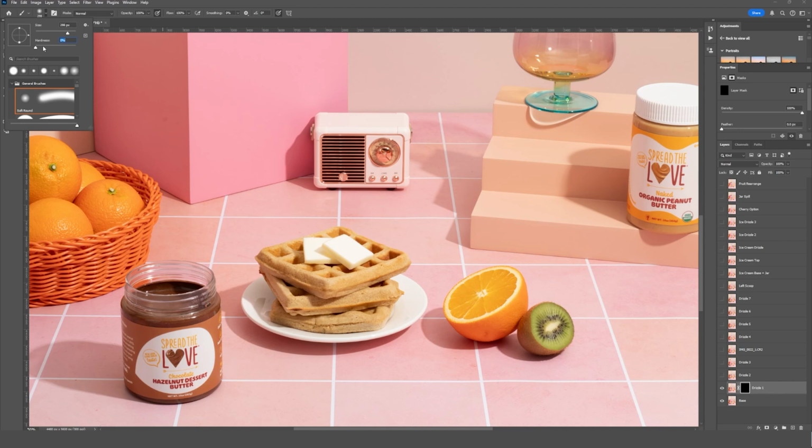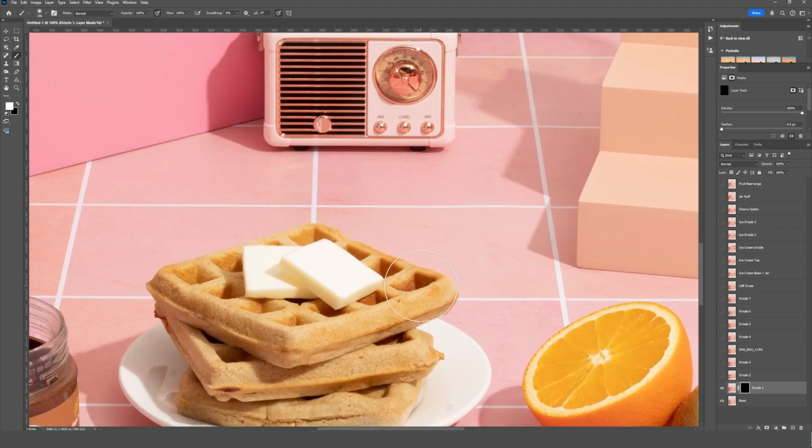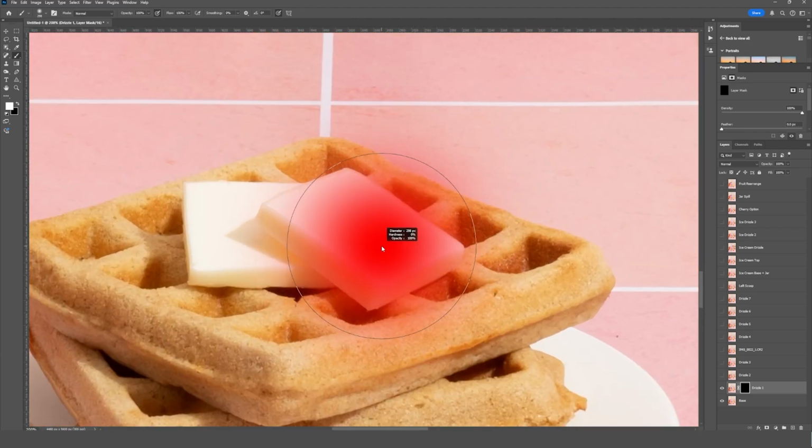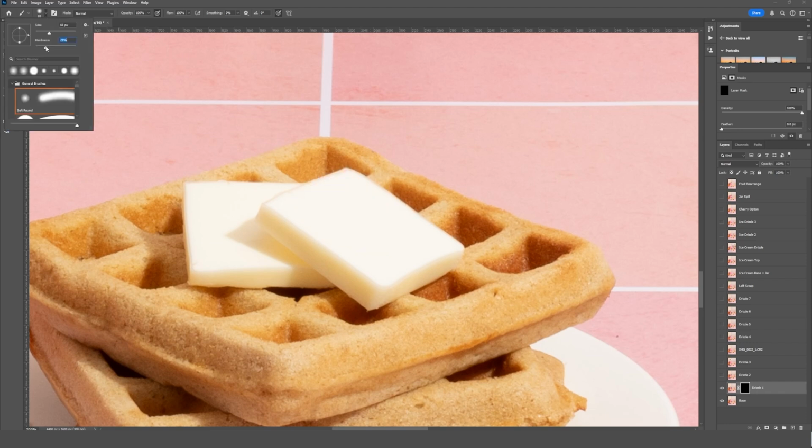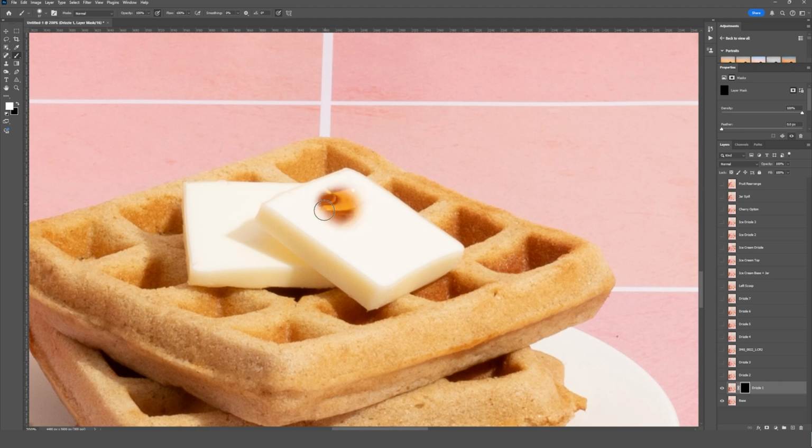Sometimes I go a little further up depending on the area that I'm painting, but I'm just going to start with that at 0 and we can adjust that as we go if needed. So let's zoom in pretty close here, and then I'm just going to carefully paint the area that I want to keep. You can see here, this is starting to affect the butter a little bit, and I don't want to do that. So this is where I might just go ahead and adjust the hardness so that it's a little more focused on the area where I'm making the brush strokes.